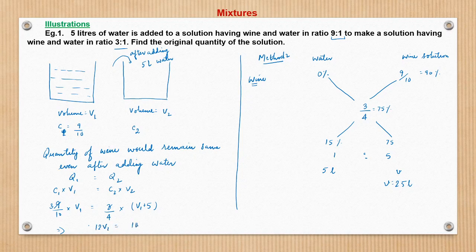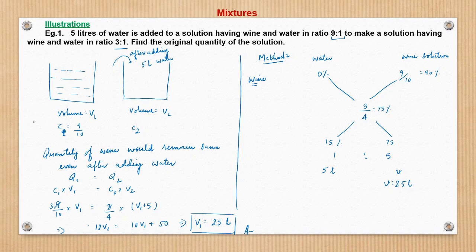So from here we get V1 is equal to 25 liters, right? So this is another method of solving. No rocket science here, just a plain concept of we are equating the quantity of what? Wine. Since we are adding water here in this operation, we are equating the quantity of wine. Had we added wine here, we would have equated the quantity of water here, right?